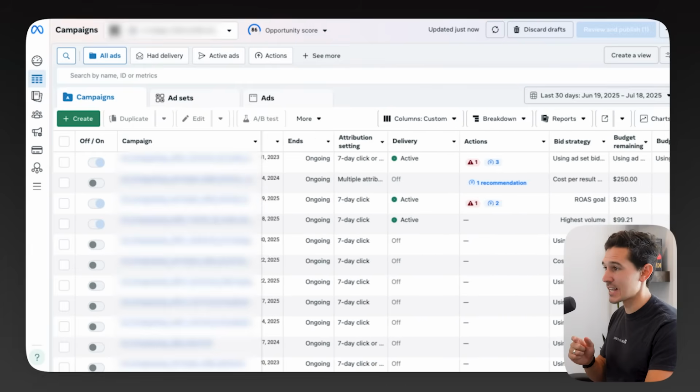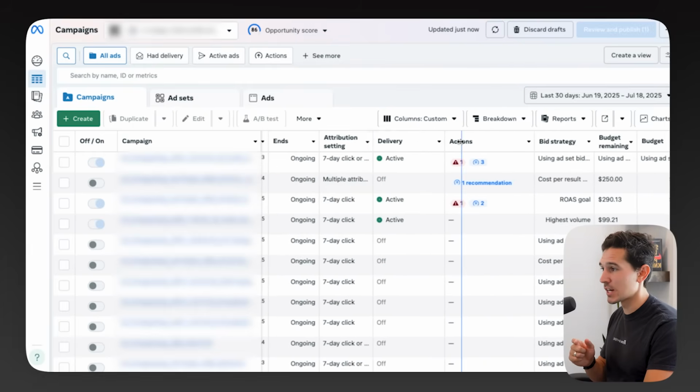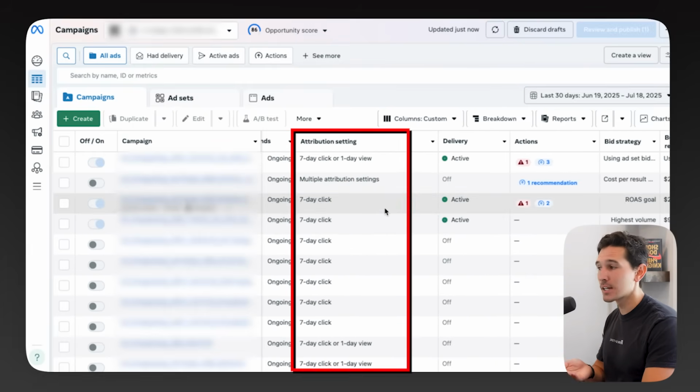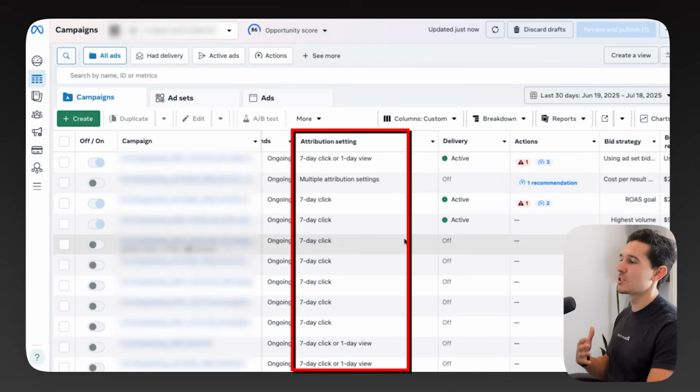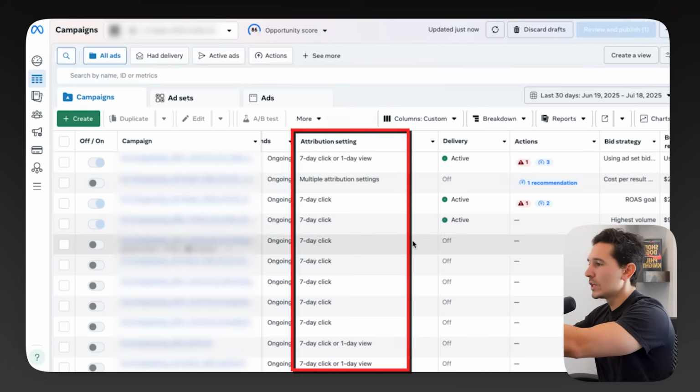If you actually look in this ad account, you'll see in their attribution settings, they have some campaigns that are 7-day click, some that are 1-day view, some that have multiple attribution settings. Can you imagine Facebook trying to orient who is trying to get the conversion, right? It is so much more challenging. We're literally creating walls within our ad account when if we actually want to drive the best return for the business, keep one single attribution setting. And my recommendation is typically 7-day click, 1-day view, but then you optimize on incremental or you optimize on 7-day click.